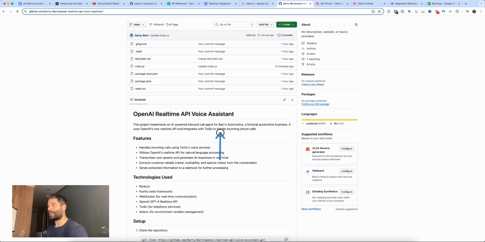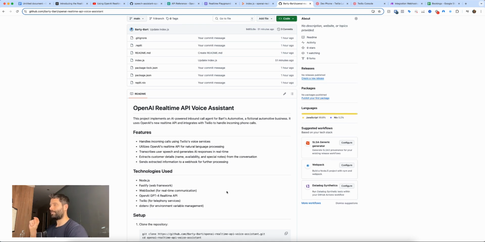I basically used a fictional automotive store, Bart's Automotive, and I made a couple different features into here to capture the user's information and send it across to make.com. There are some key differences between this code and the Twilio code, but it's just upgrades, things that I wanted to increase the functionality.